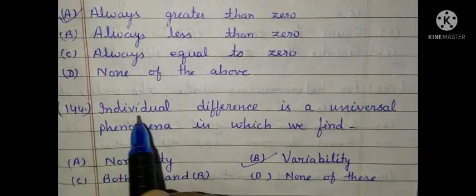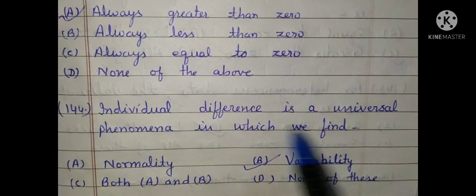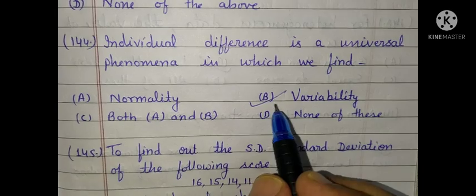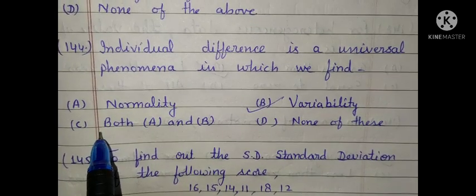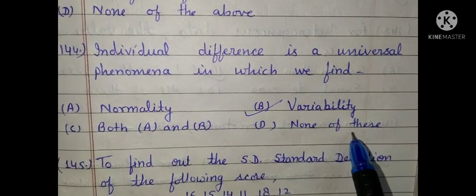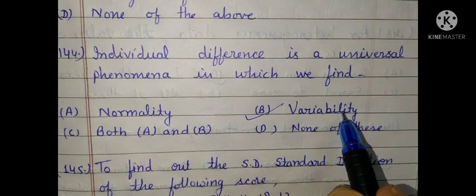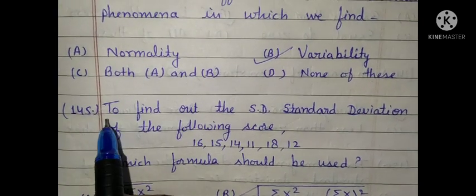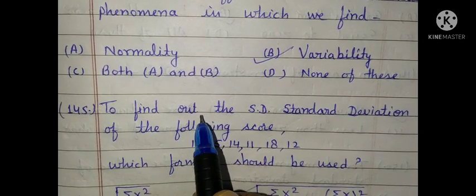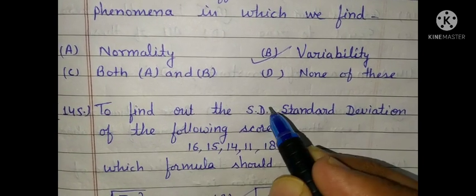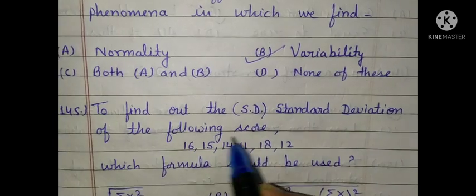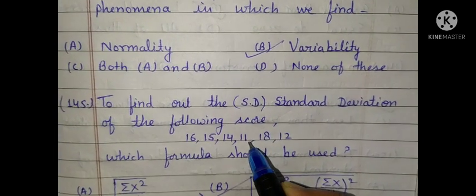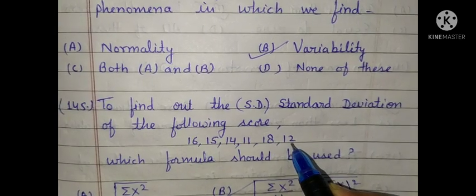Question 144. Individual difference is a universal phenomenon in which we find variability, normality, both variability and normality, none of these. So correct answer is variability. So option B is correct. Question 145. To find out the standard deviation or SD of the following scores, the scores are 16, 15, 14, 11, 18, 12.